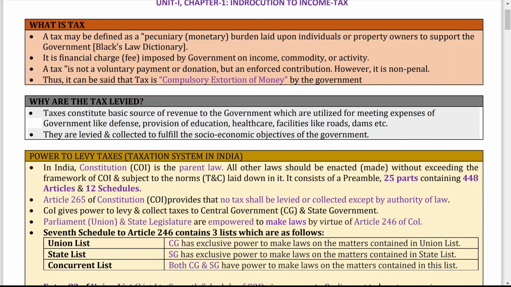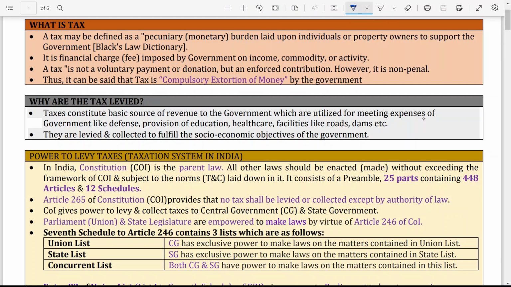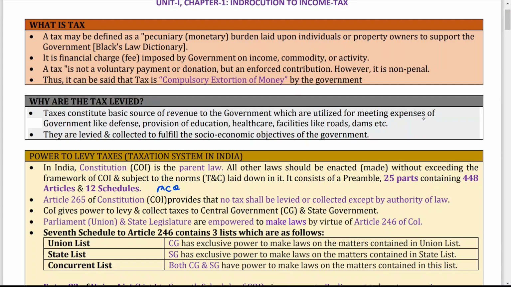So this can be asked as an MCQ also: how many parts are there, how many articles, and how many schedules. This is very important for MCQ purposes, that you have to keep in mind.